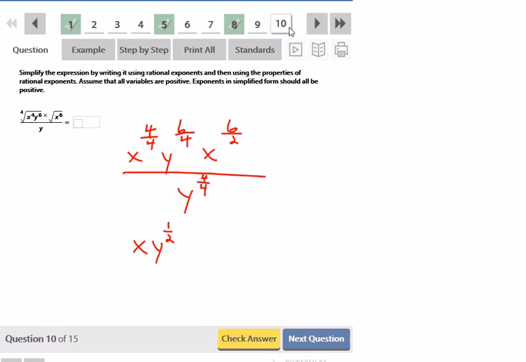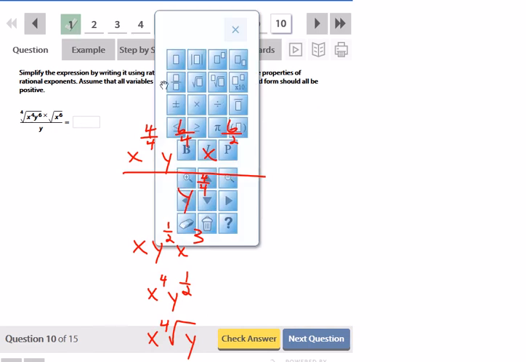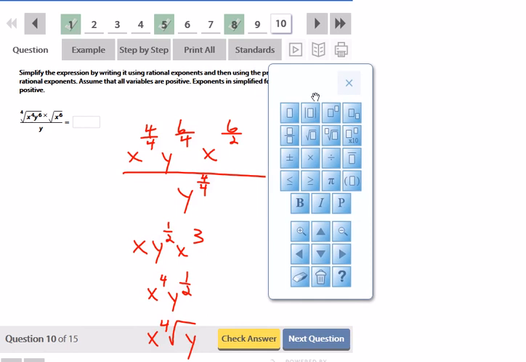And then this x at the end, 6 divided by 2 is x to the third. So x times x to the third is x to the fourth, and then y to the 1/2. Really, the way that this should be written if this were a quiz would be x to the fourth square root of y. But from experience from the last one, I think they want us to write it as a rational exponent, but I wouldn't do that under normal circumstances.